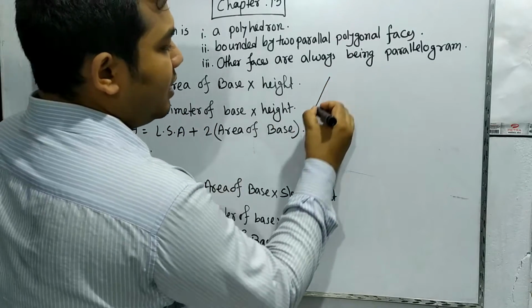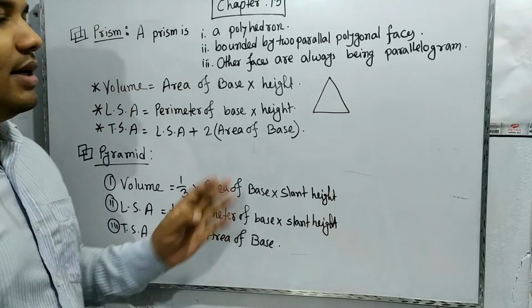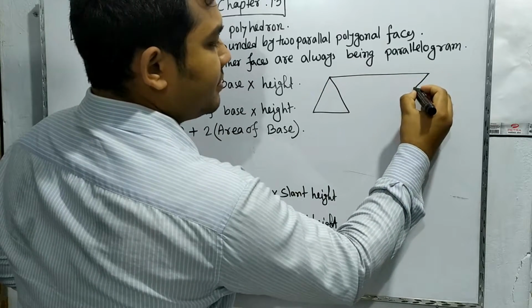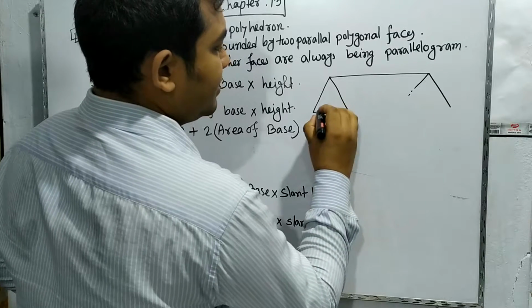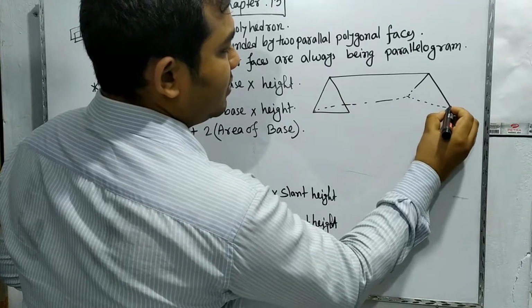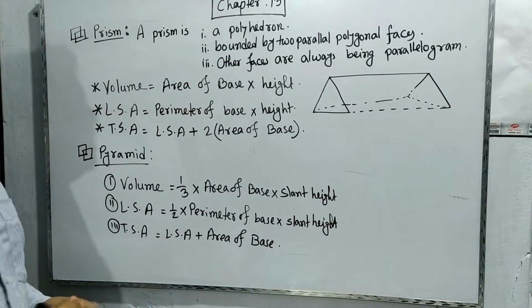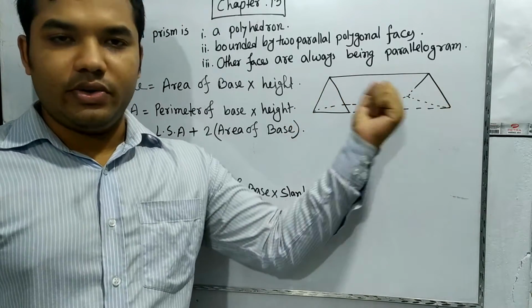Generally, which types of prism do we find? It maybe looks like this, maybe looks like this. Suppose here is a triangle and here is also a triangle.